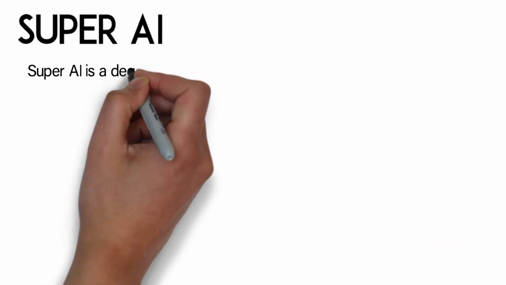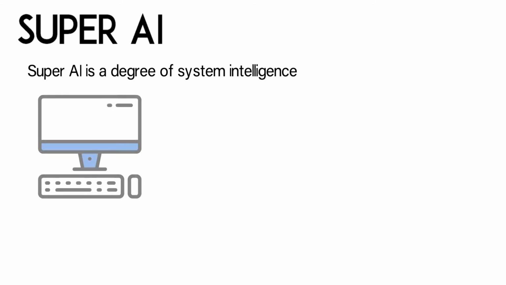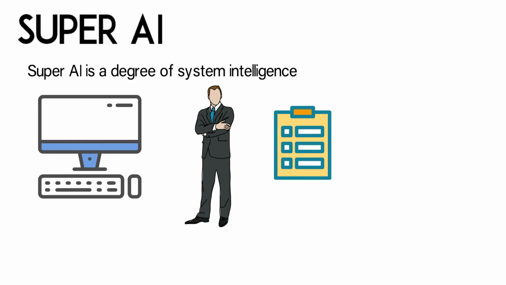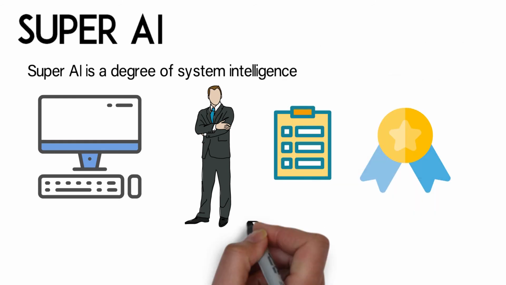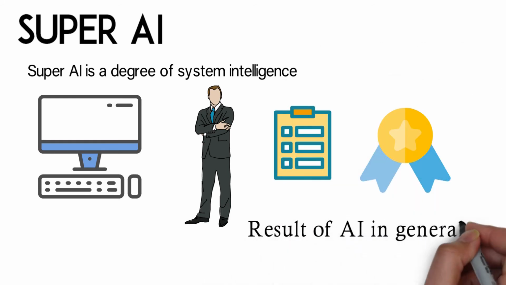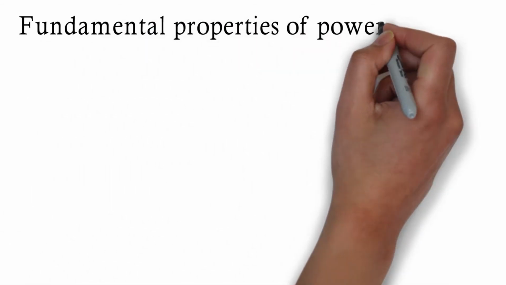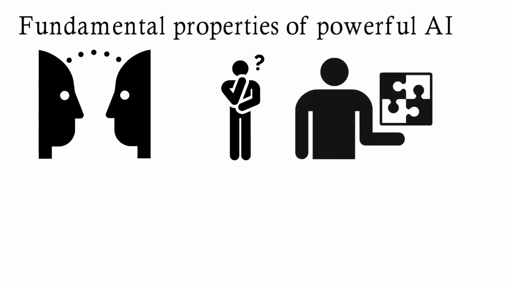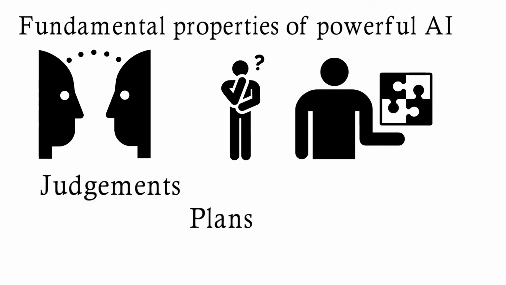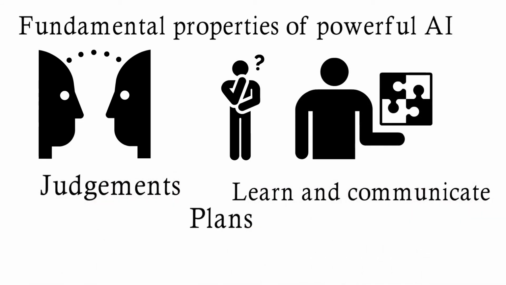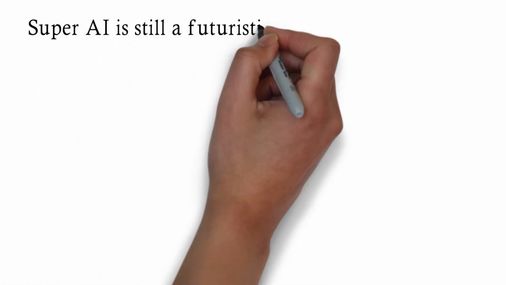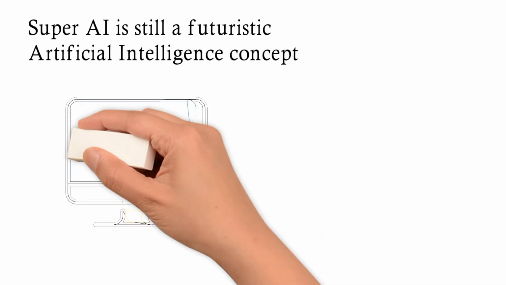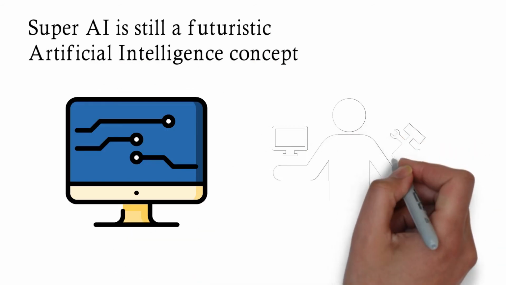Super AI. Super AI is a degree of system intelligence at which machines may outsmart humans and execute any task better than humans in cognitive qualities. It's a result of general AI. Some fundamental properties of powerful AI are the ability to understand, reason, solve puzzles, make judgments, plan, learn and communicate independently. Super AI is still a futuristic artificial intelligence concept. The creation of such systems in the real world is still a world-changing task.